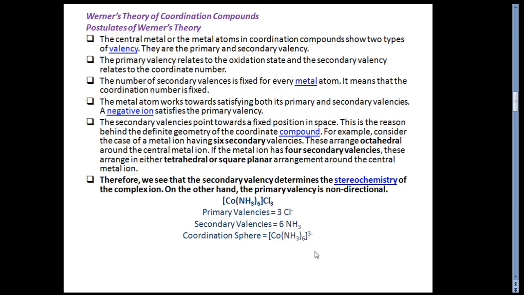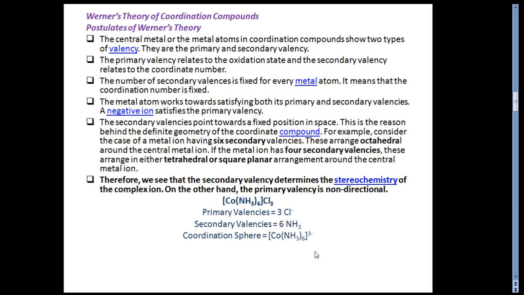Let us see an example. In the case of a metal ion having six secondary valencies, these arrange octahedrally around the central metal atom. But if the metal ion has four secondary valencies, then the arrangement will be either tetrahedral or square planar around the central metal ion. Therefore we see that the secondary valency determines the overall stereochemistry of the complex ion.